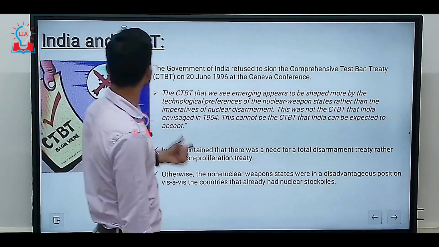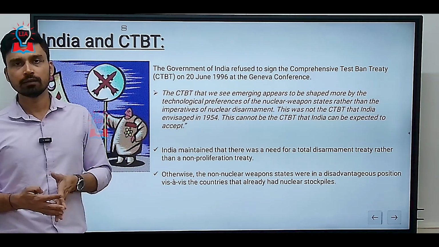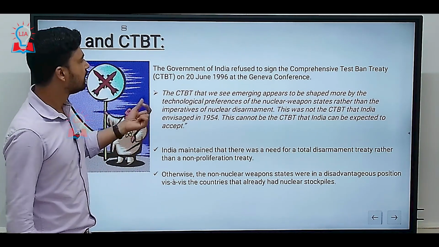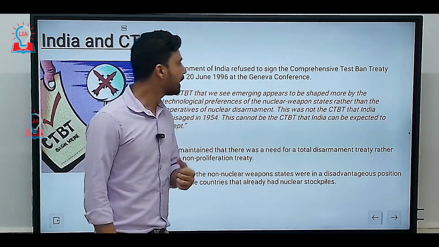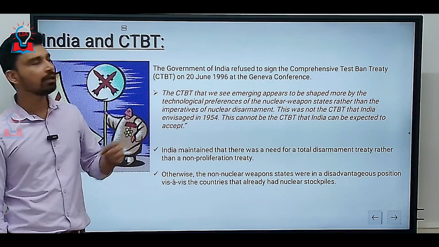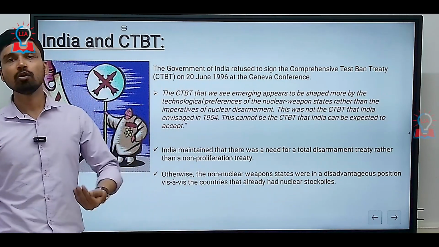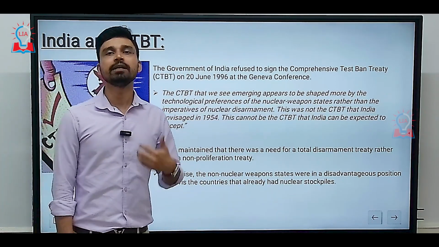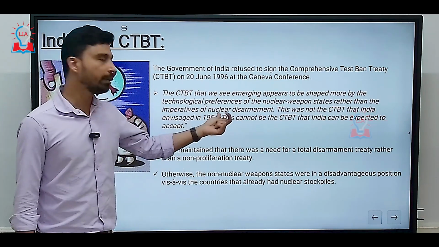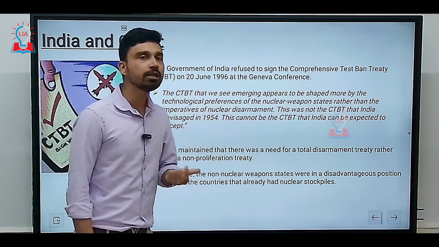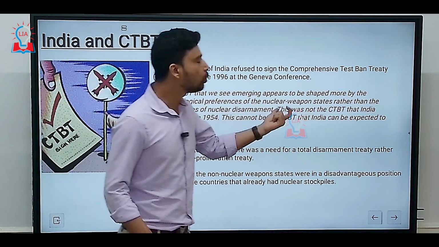Now, interestingly, as we have discussed, India has refused to sign the treaty. So what is the rationale behind that? If you look at the decision of the Government of India, it was on 20th June 1996, when the Geneva Conference was being held, that the Government of India categorically refused to sign the Comprehensive Test Ban Treaty. Later, India's Permanent Representative to the United Nations gave this statement: that the CTBT that we see emerging appears to be shaped by the technological preferences of the nuclear weapons states.